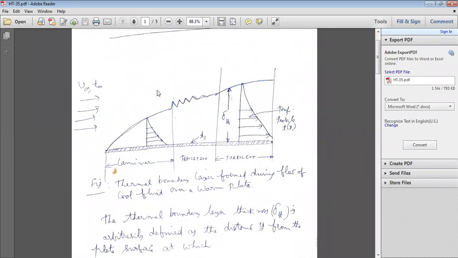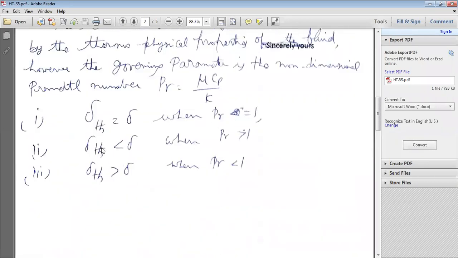If this height is delta, delta TH is less than delta when the Prandtl number is greater than 1. More viscous, obviously delta will be more. The magnitude of delta is high when compared with delta TH.